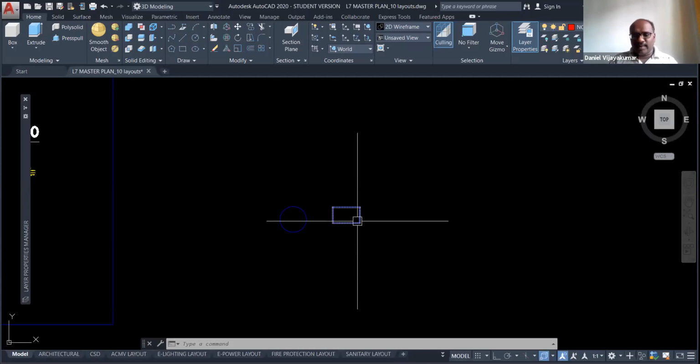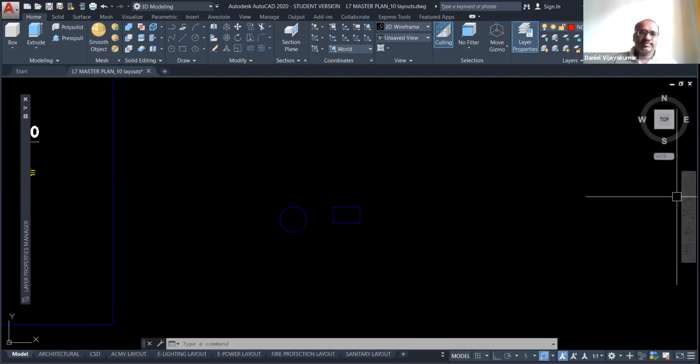Do you have any idea about it? How many layers can we create? The answer is infinity. You can create as many layers as you want. There is no limitation to create the layers.